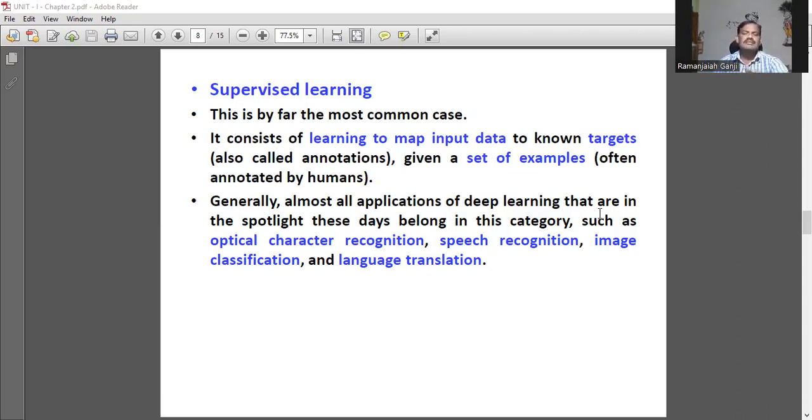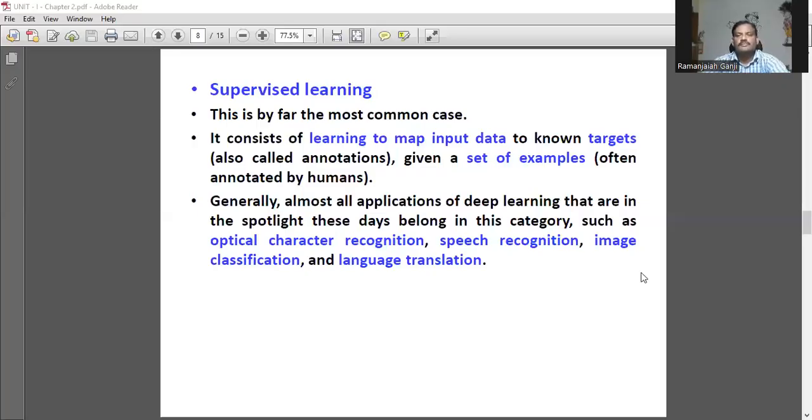It may be optical character recognition, OCR, speech recognition, image classification, language translation, and so forth. So, supervised learning consists of optical character recognition, speech recognition, image classification, language translation.